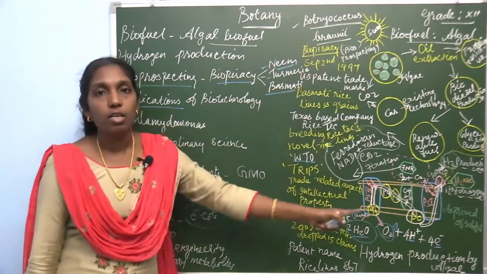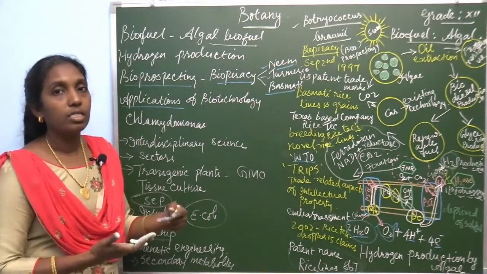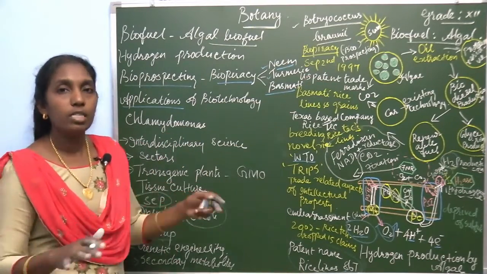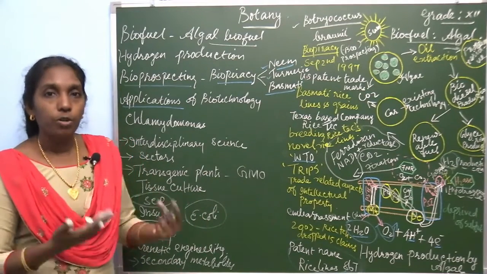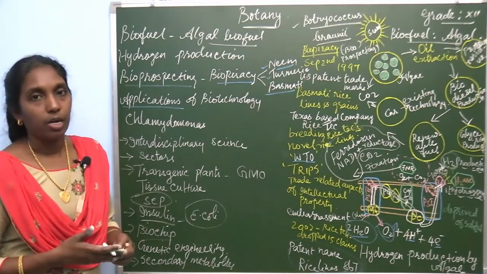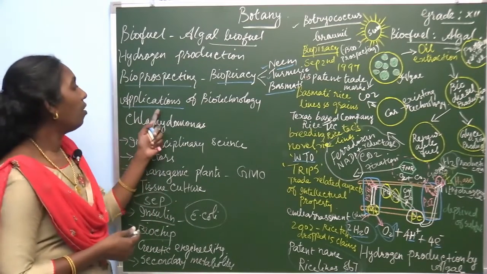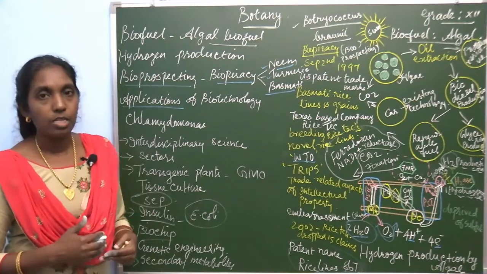All these new technologies are applied to improve the production of different products. That is the application of biotechnology.